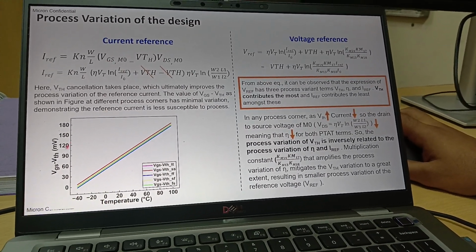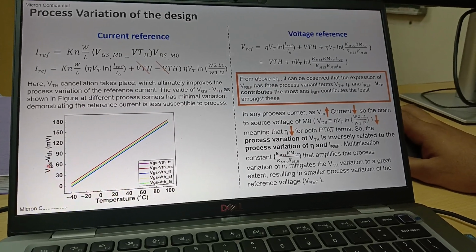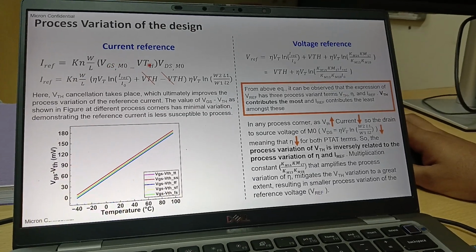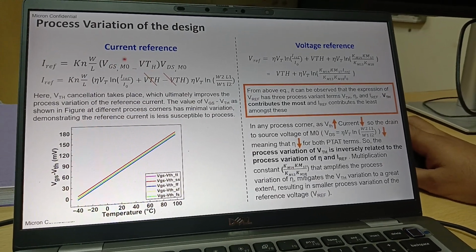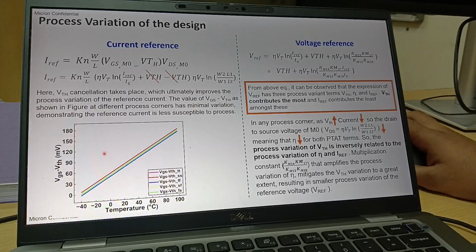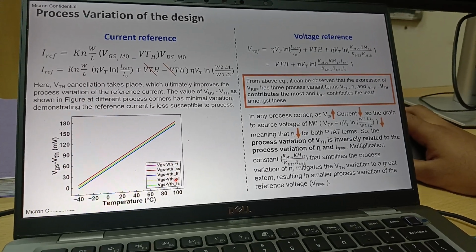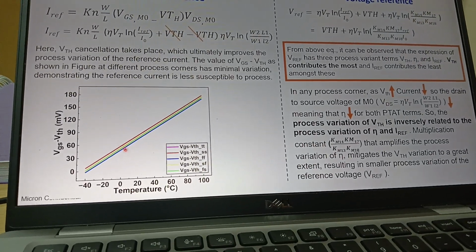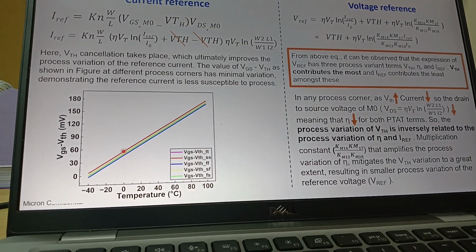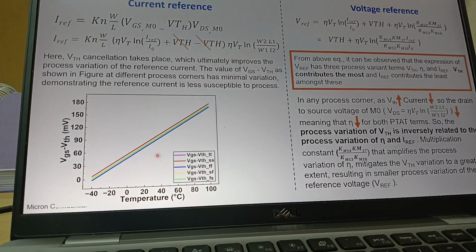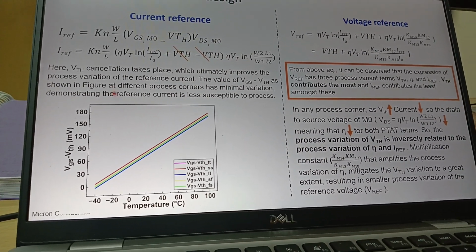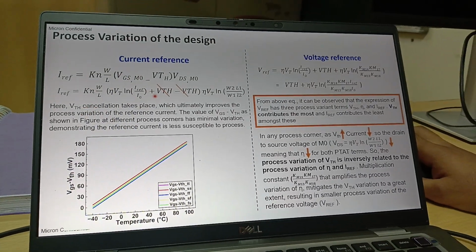So let's say I plot the VGS minus VTH curve with respect to temperature. If you see, this VGS minus VTH is the main term which is present in our I reference equation. Across all five corners, which are TT, SS, FF, SF, and FS, which we discussed earlier, the variation is very minimum. There is not much spread across the process. So that's why we are claiming the I reference that we are getting is independent with respect to process.